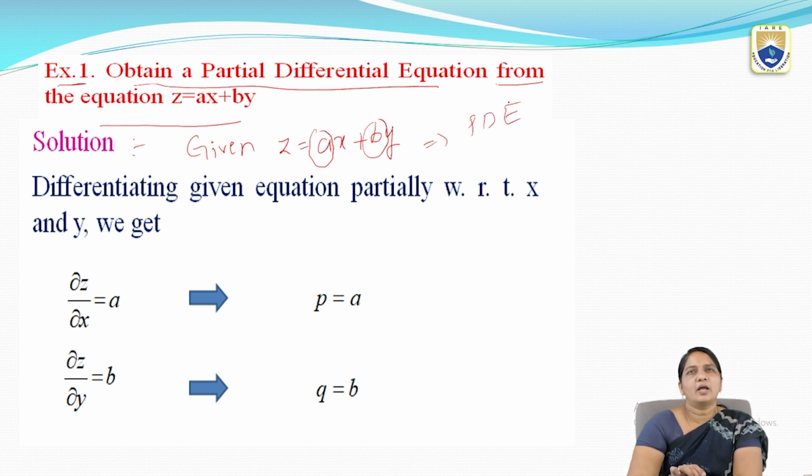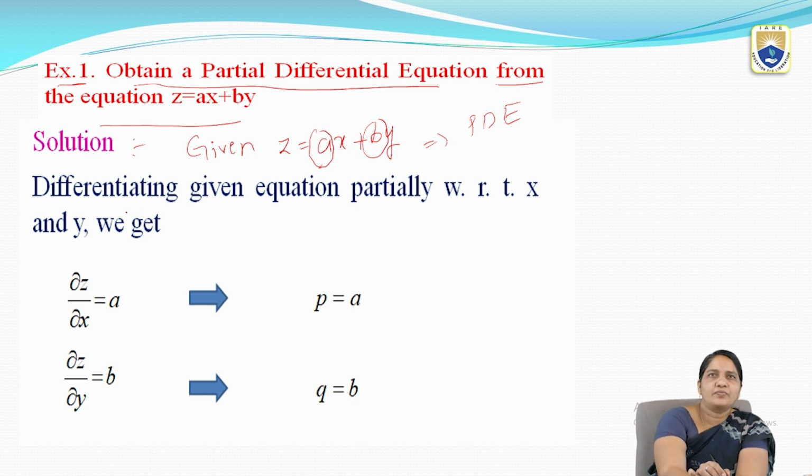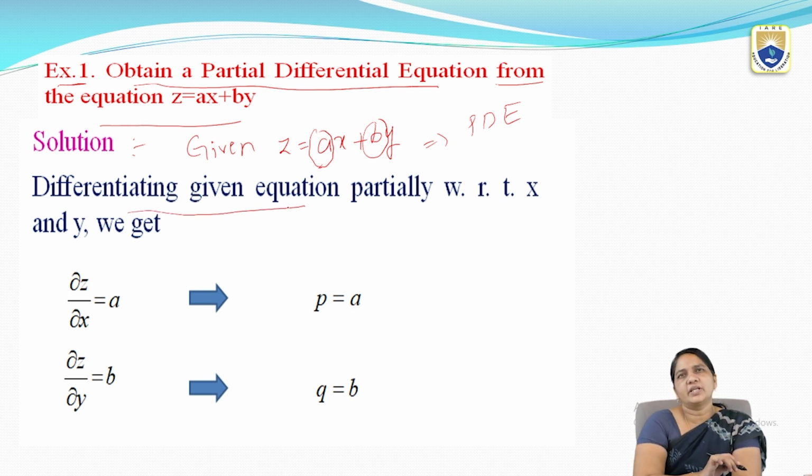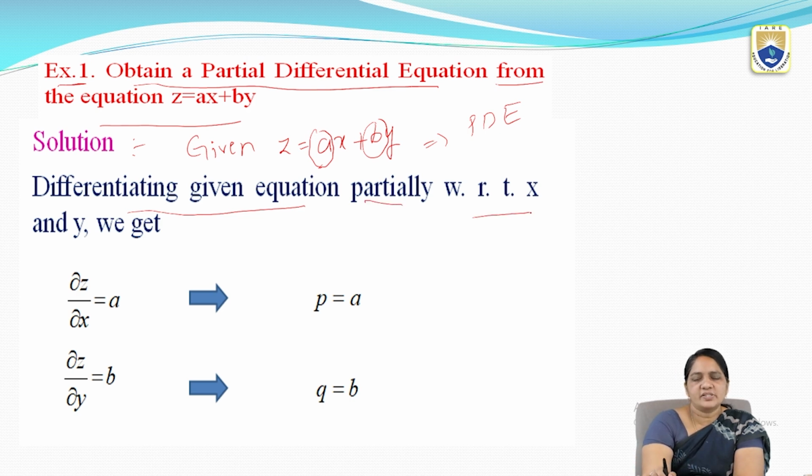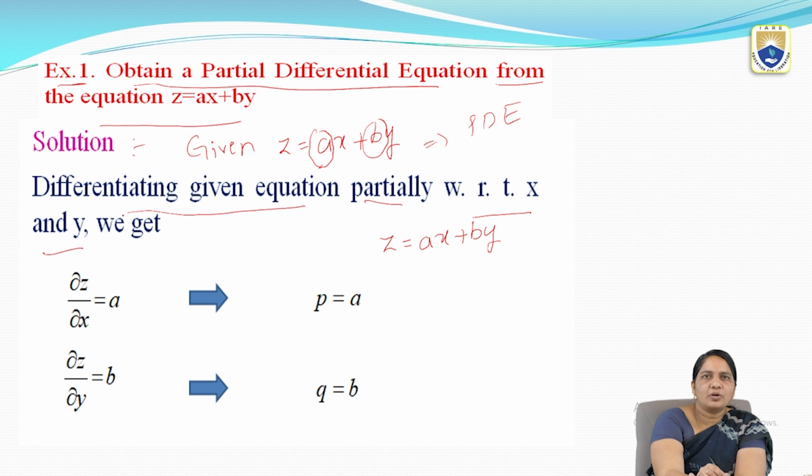So now what do I have to do to eliminate the arbitrary constants a and b? First, I am doing the partial differentiation. Differentiating the given equation partially with respect to x, after that with respect to y. What we are getting, we are going to see here. So given z equal to ax plus by. This is the given equation. Now I am differentiating the given equation partially with respect to x first.